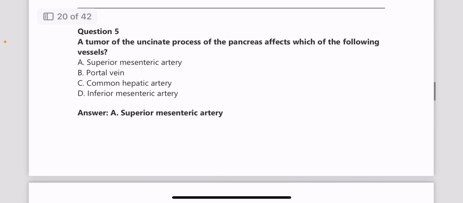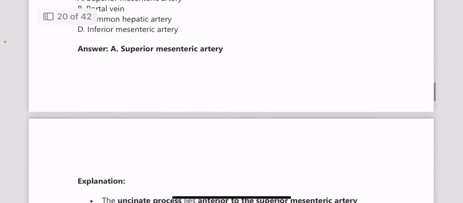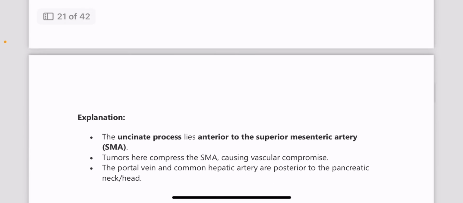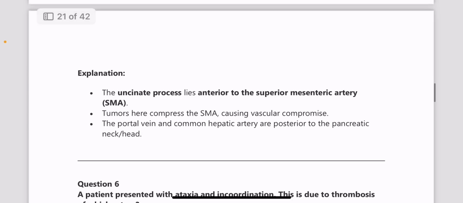Please go through that. Next, a tumor of the uncinate process of the pancreas affects which of the following vessels? Answer is superior mesenteric artery, because uncinate process lies anterior to the SMA.